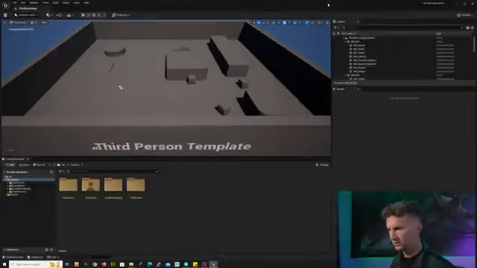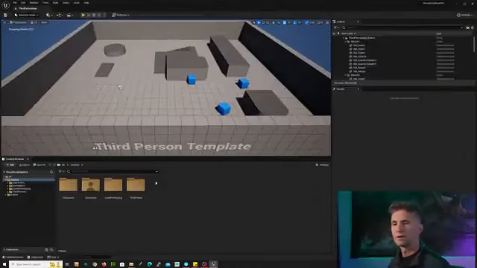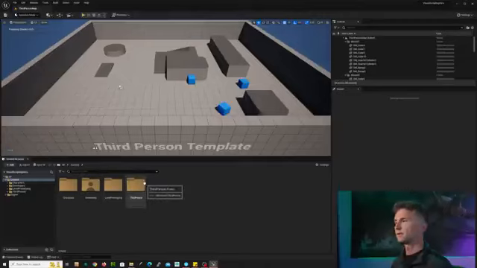So let me make this full screen. And you can see we have our third person template. And I'm just going to, in this content folder, all right, first, hold on. You've never logged into Unreal before. You just created a project. You're like, holy goodness, what am I looking at? Let's do a quick tour.